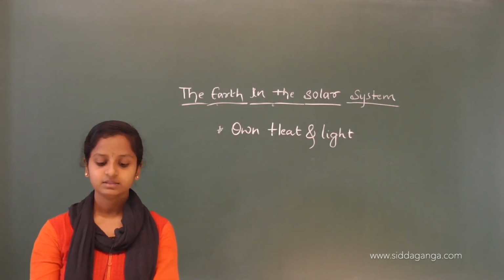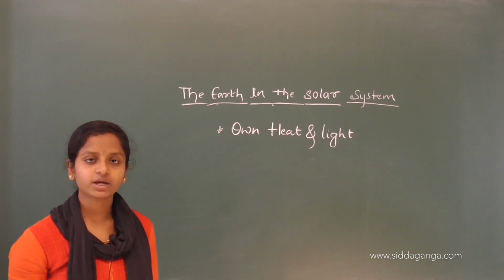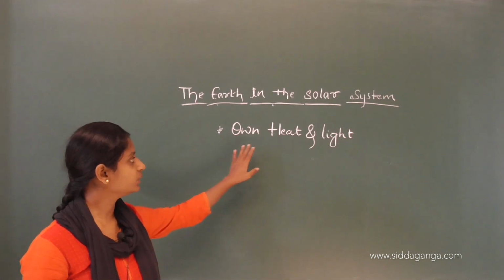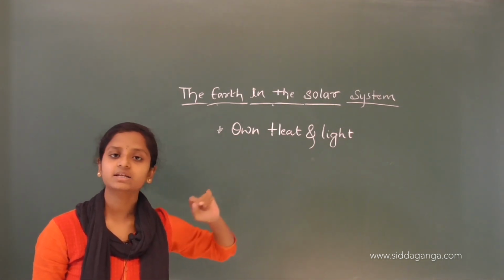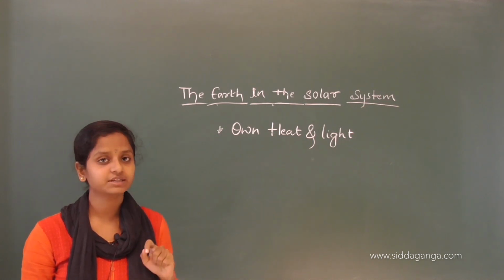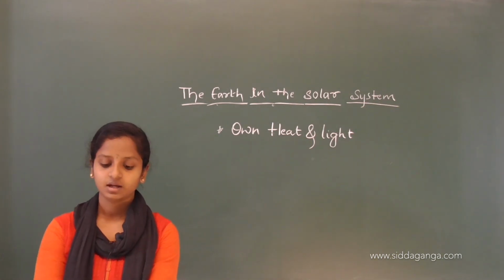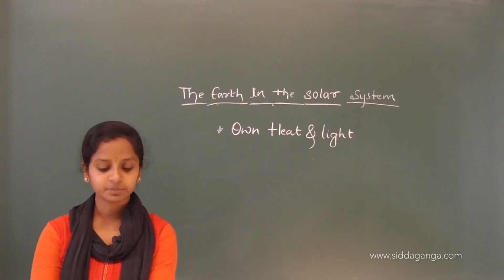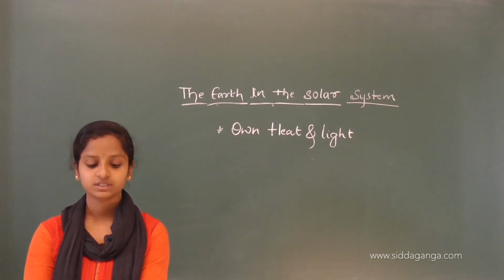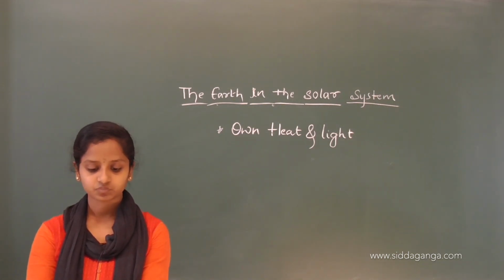Then, if they don't have their own heat and light, how will they shine? Yes, they are lit by the light of the stars.